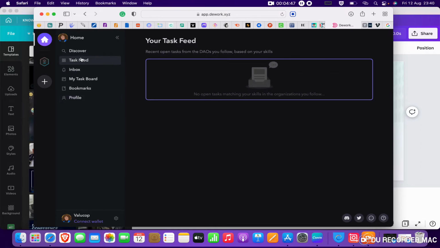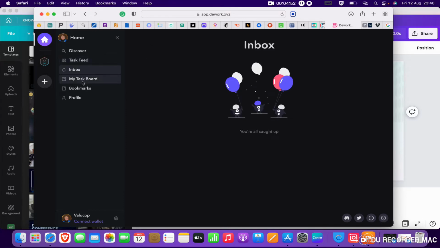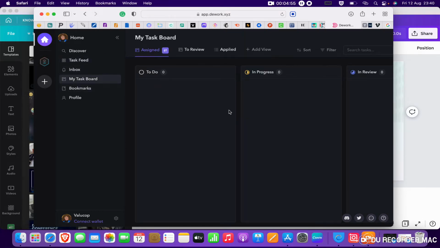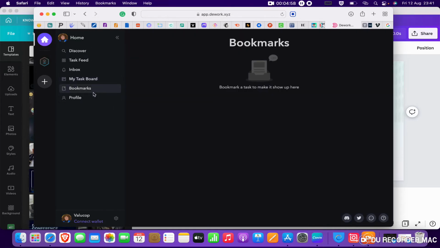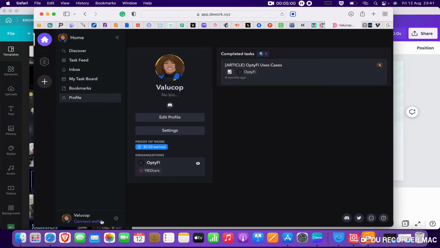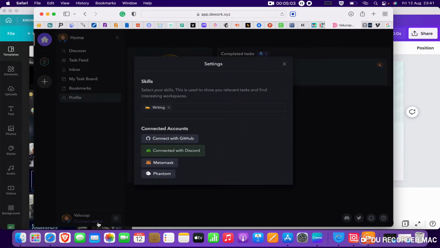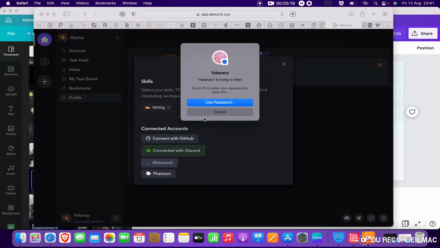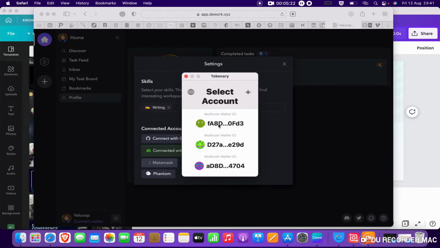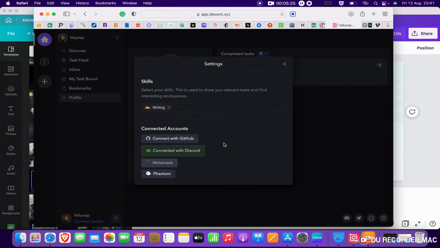So it's your task feed. It's the open tasks from DAOs you follow based on your skills, your inbox, your task board. So you have all this, and then your bookmarks, your profile. The connected account is my Discord. I can connect my wallet, my MetaMask wallet, or my Phantom wallet. If I'm connecting my MetaMask wallet now, I can choose any of those to connect with.